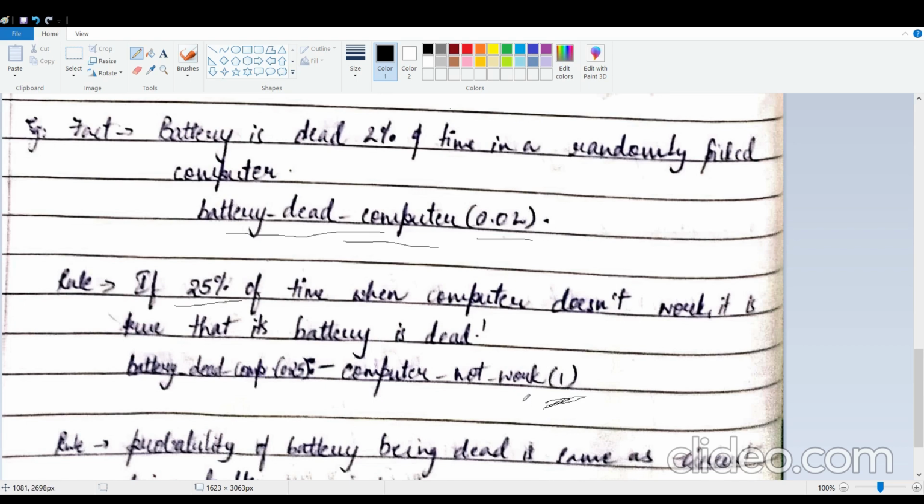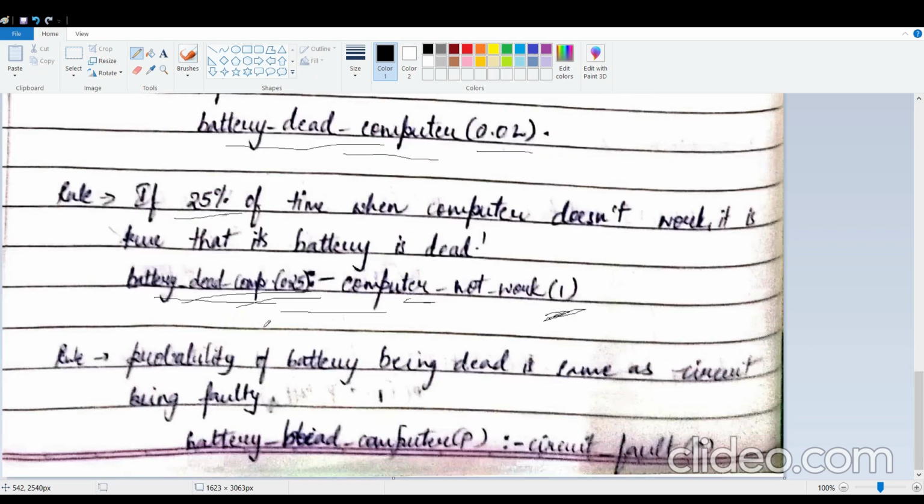If that is the case, what it is saying is that in 25% of the cases it's because the battery is dead. Remember, this is the syntax that you would use in Prolog. This would be your condition and this battery dead computer would be your conclusion.